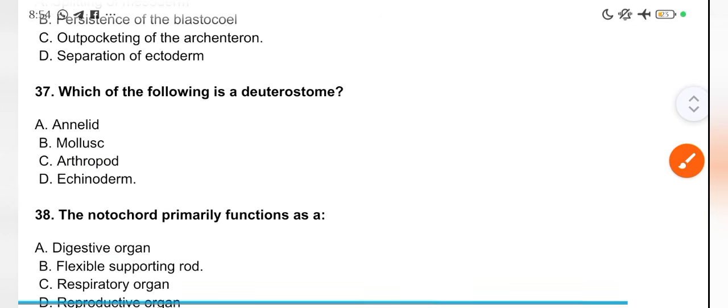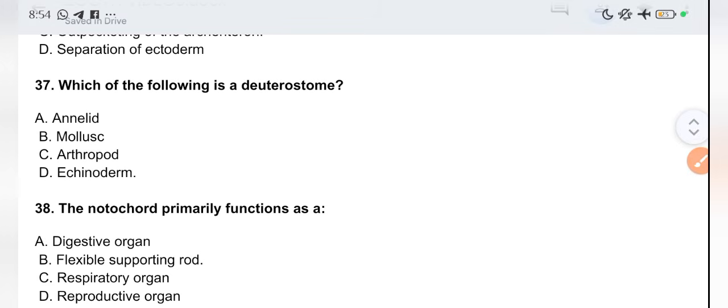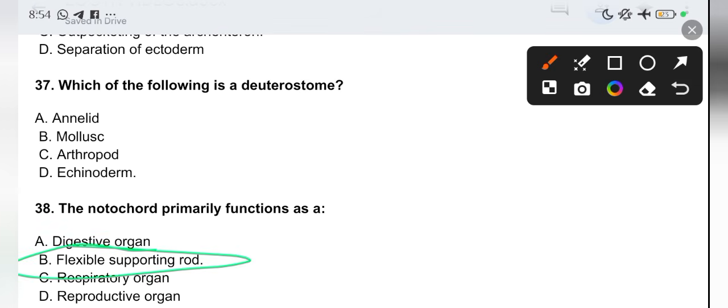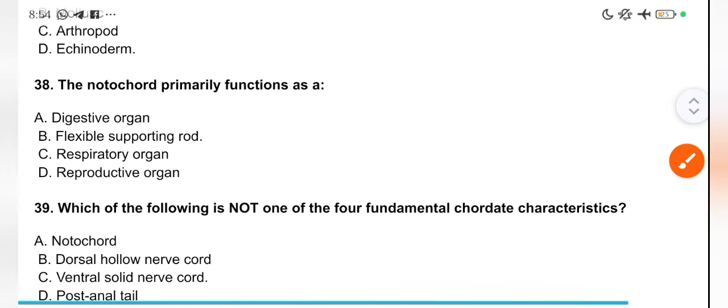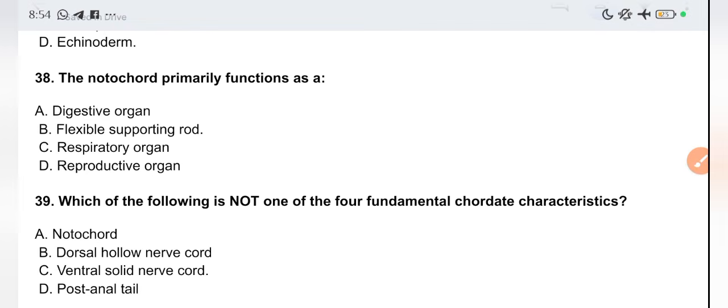Echinoderm. The notochord primarily functions as a dash. It functions as a flexible supporting rod. 39. Which of the following is not one of the four fundamental chordate characteristics? We have the notochord, it is part of it. Dorsal hollow nerve cord is part of it. Post-anal tail is part of it.